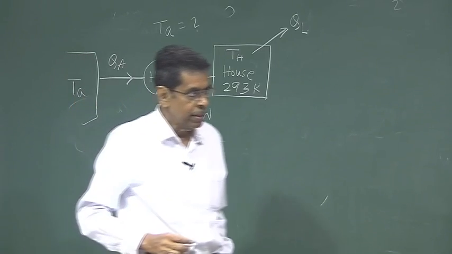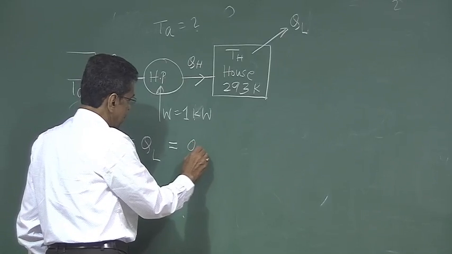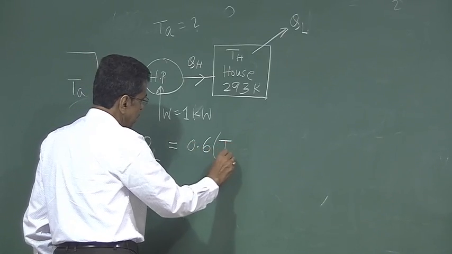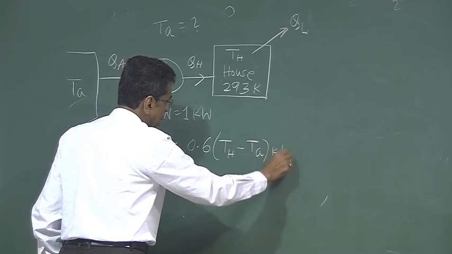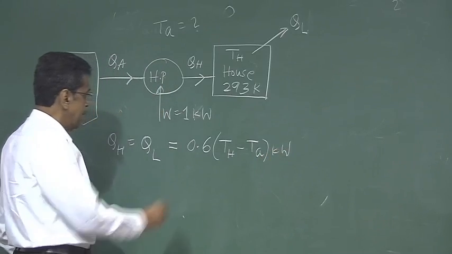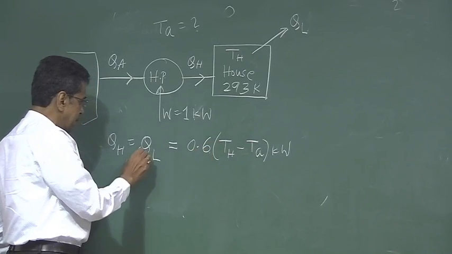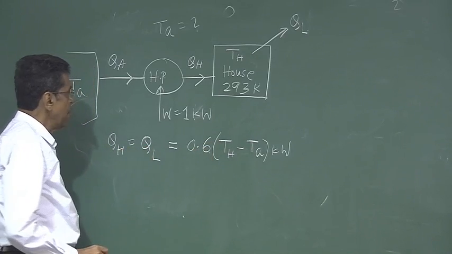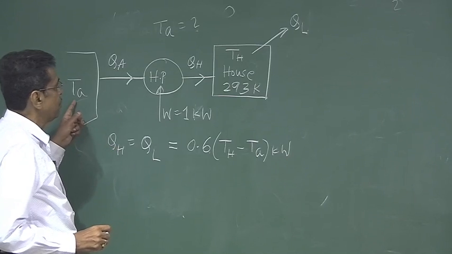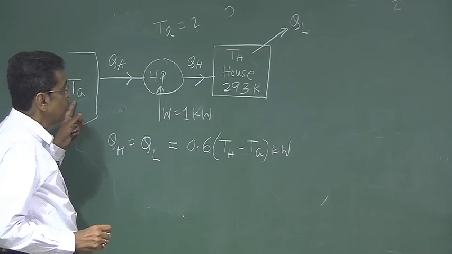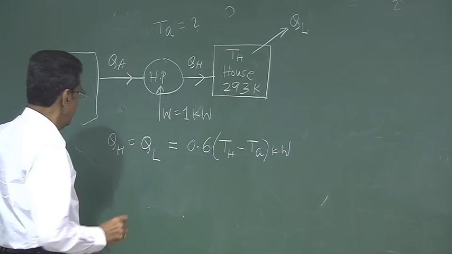What is this? The Q leak is 0.6 kilowatt per degree of temperature difference. That means 0.6 into (TH minus TA), that much kilowatt. Because by definition it is 0.6 kilowatt per degree difference, TH minus TA, this is QL, and this is QH. Now we have to express QH in terms of the temperatures TA and TH, so that we can find out TA, the minimum temperature. How will you find it out?